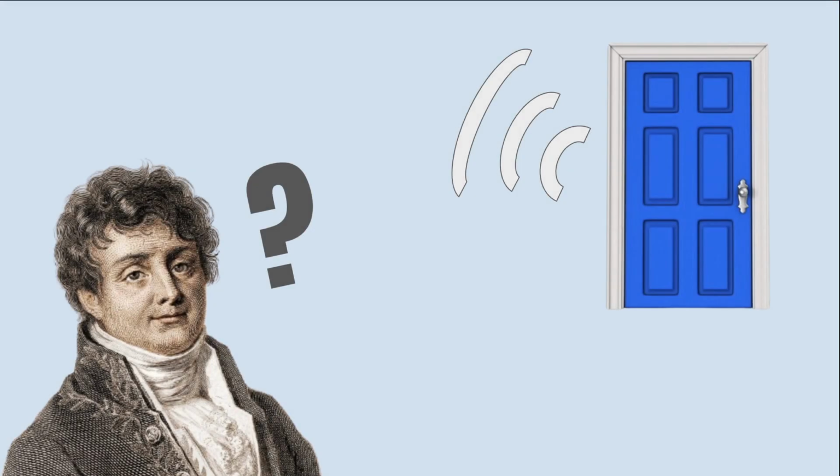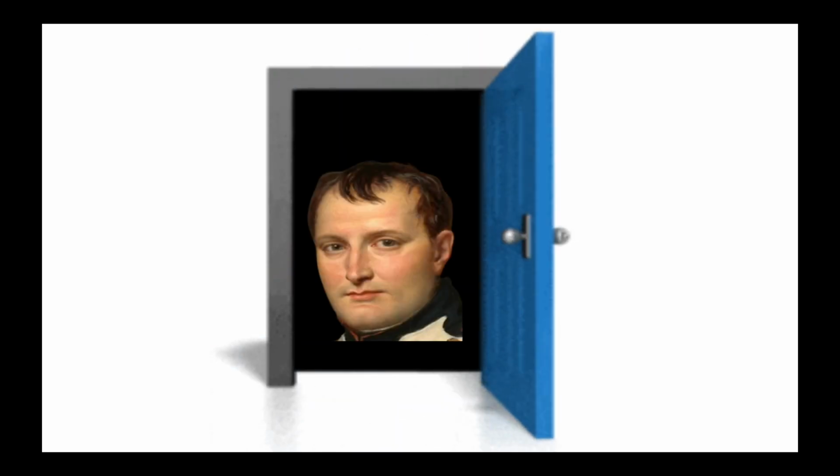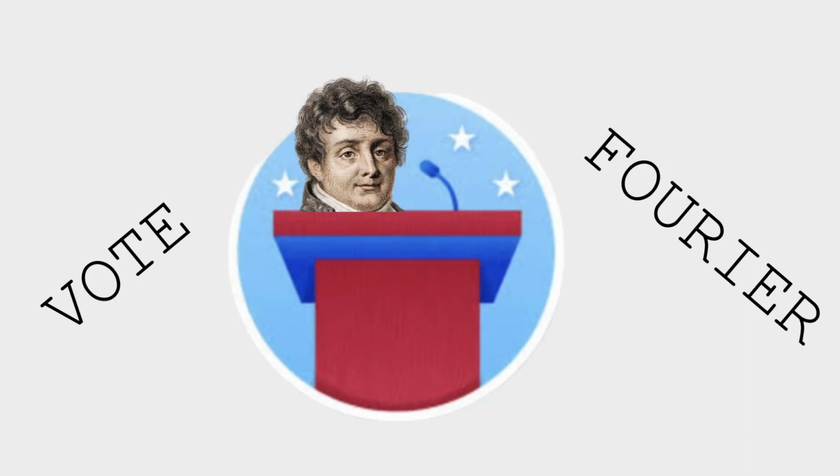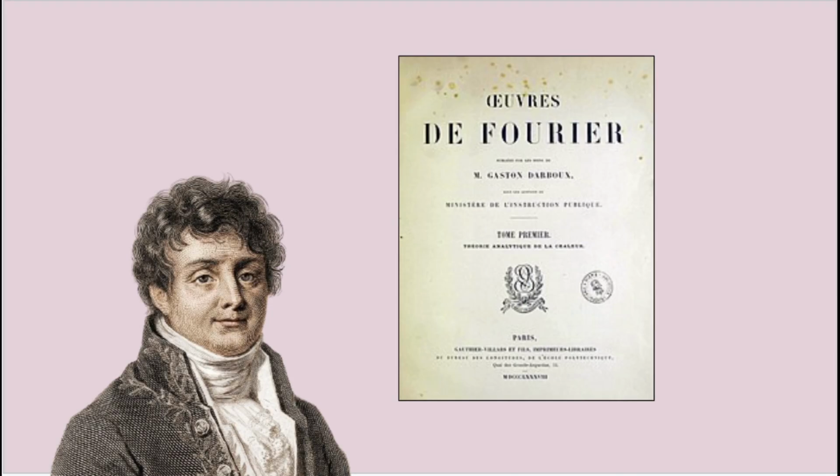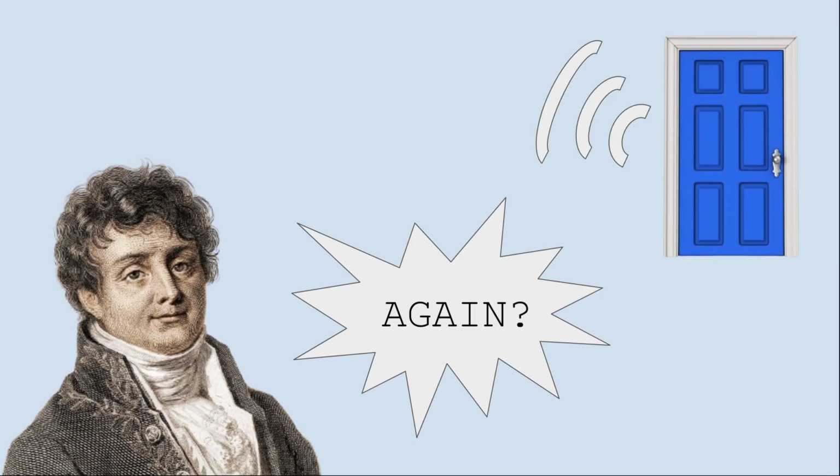It's 1799, and Fourier gets a knock on his door. It's Napoleon. He wants Fourier to take up a role in the new French government. Fourier will serve in various governmental positions, whether he wants to or not, for most of the rest of his life. In 1804, Fourier begins his memoir on the propagation of heat in solid bodies, and by 1807, he had finished his rough draft. Fourier gets another knock on his door.